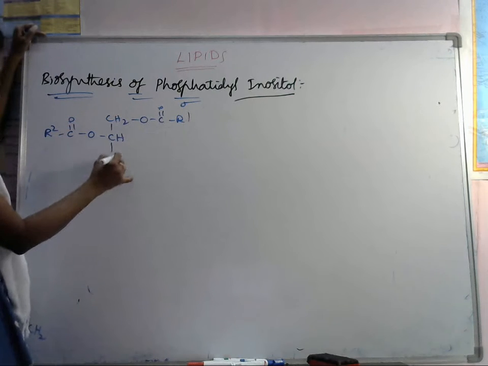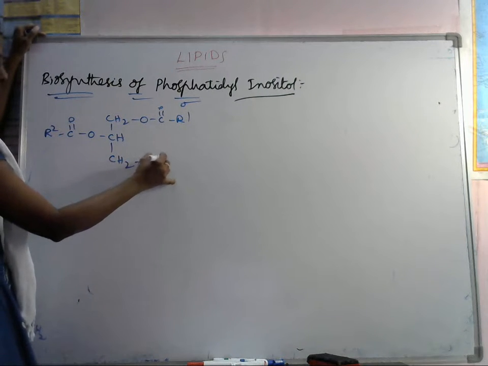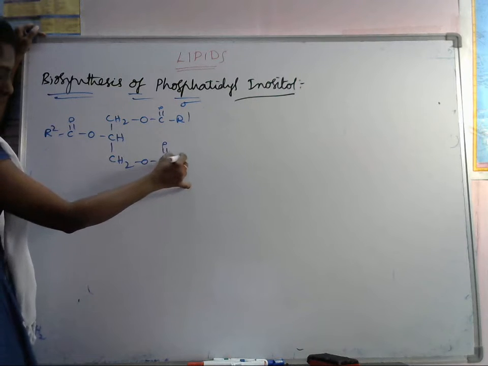We are having CH2 O P, the phosphate group. We have to take this phosphate group.